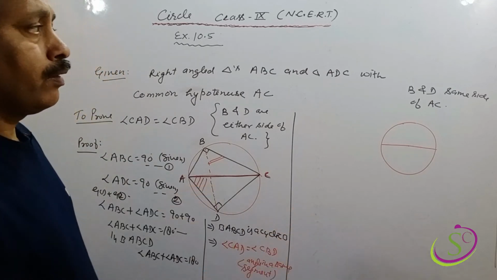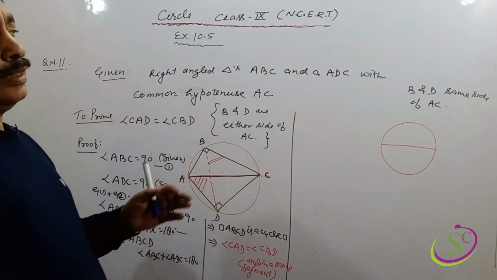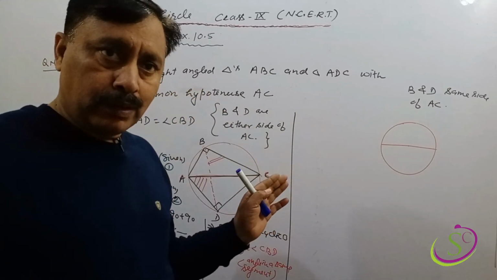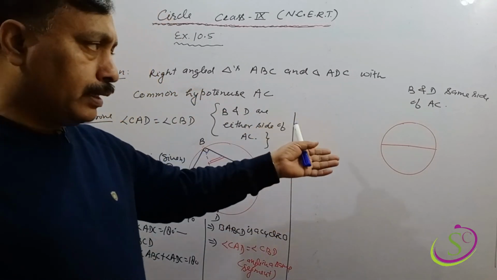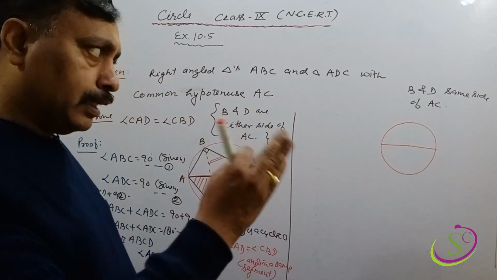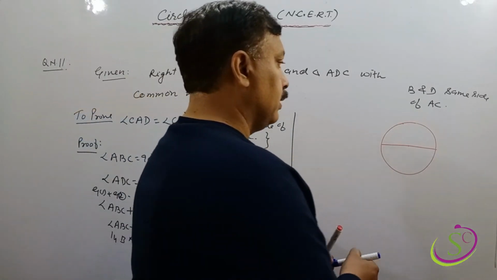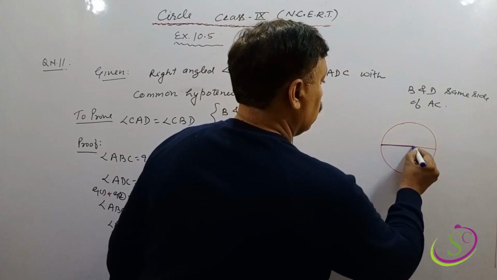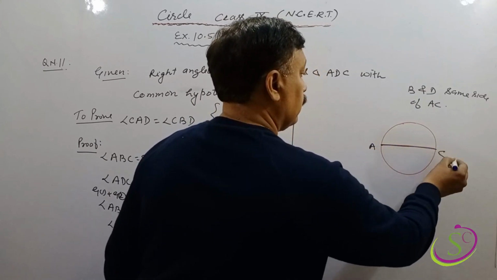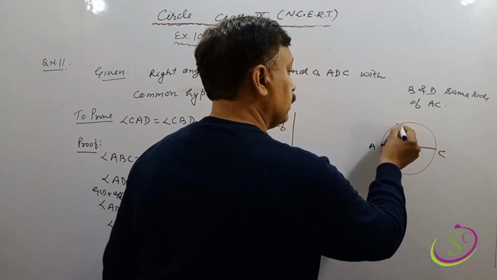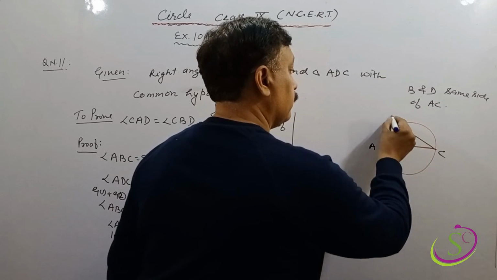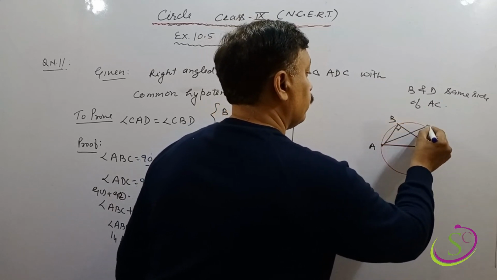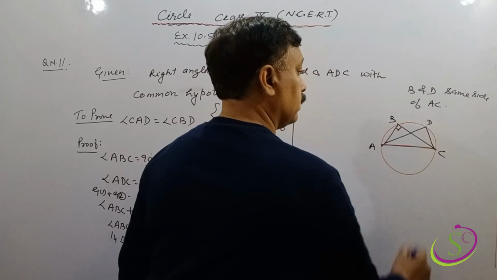Now we will discuss the other situation, meaning both the vertices B and D are on the same side of AC. This is AC and point B is here with a right angle, and similarly D is here.